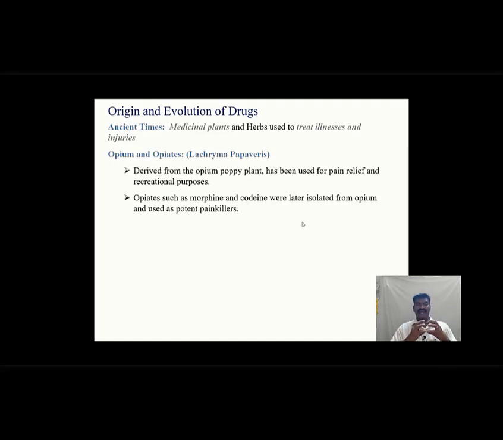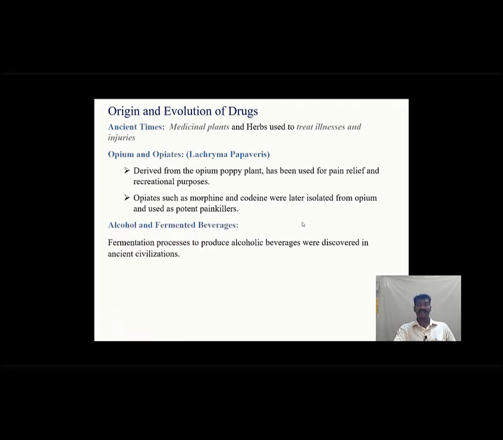A drug is derived from the opium poppy plant, from its seeds, which when cut release a latex-like chemical that is highly used for pain relief and recreational purposes. There are some significant steps followed to prepare that particular drug. Opiates such as morphine and codeine were later isolated from opium, and they are used as potent painkillers.